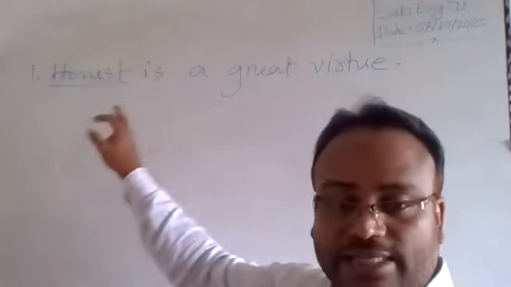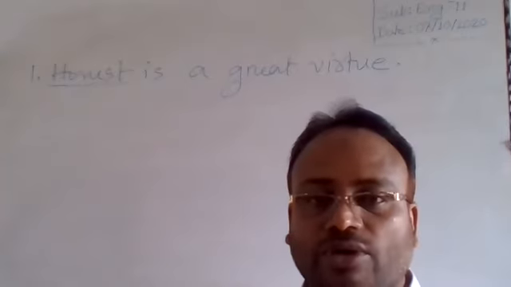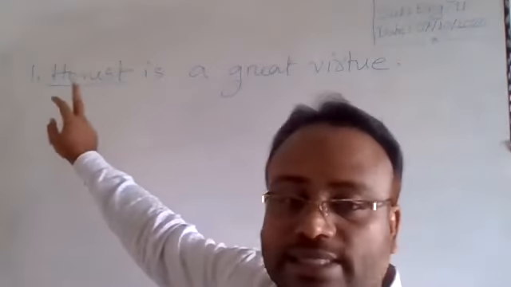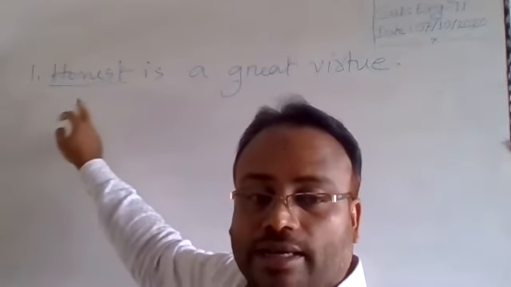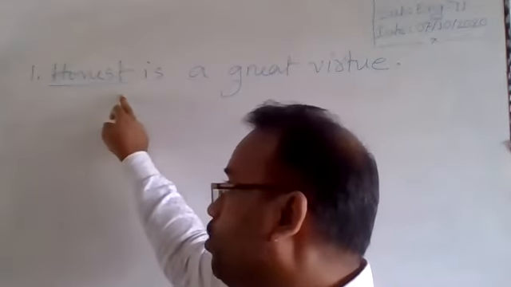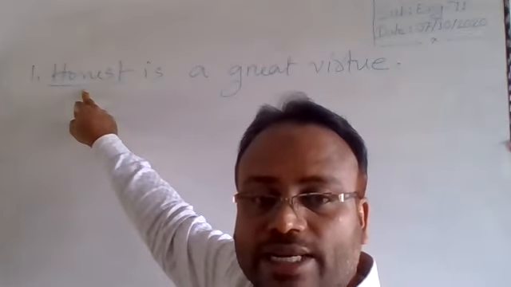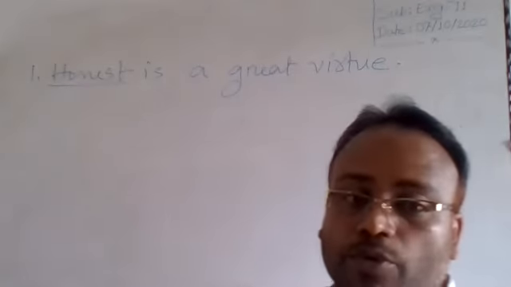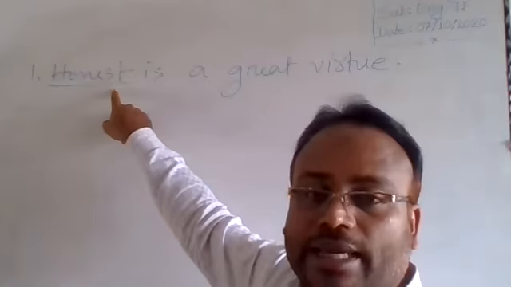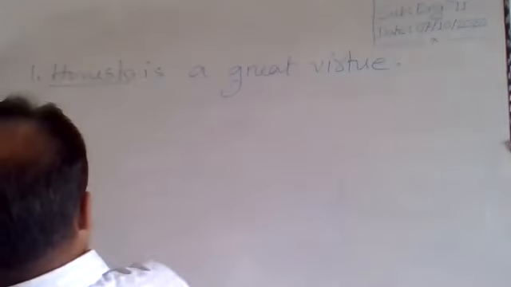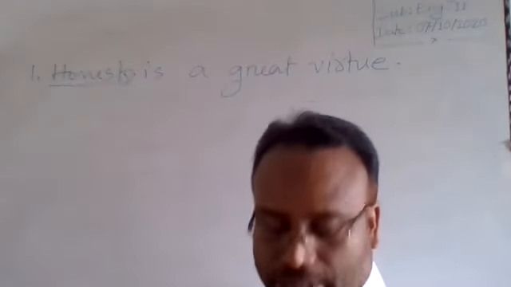As it is an assertive sentence, and according to the structure of assertive sentence, we know that assertive sentence starts with a noun, starts with a subject, that is noun or pronoun. So the word honest is adjective. So we will have to turn it into noun. If we fix a y with honest, it will be a noun. So the answer will be: Honesty is a great virtue.